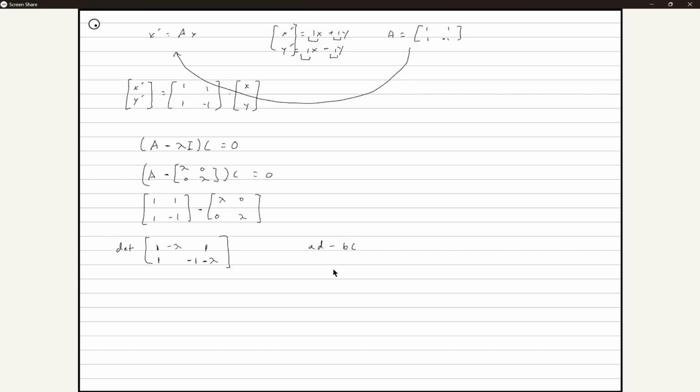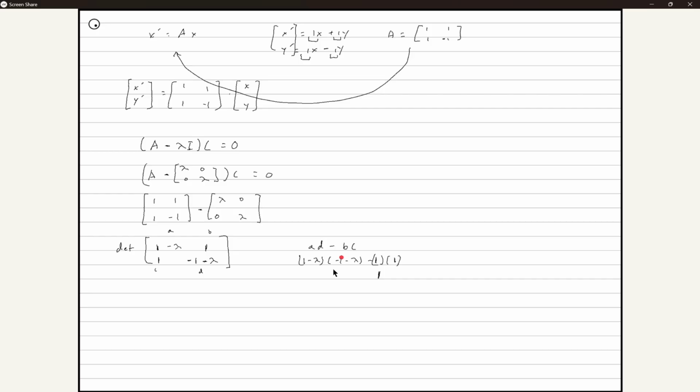Now we're just plugging everything in. This is a, this is b, this is c, this is d. So a is 1 minus lambda. D is negative 1 minus lambda. B is 1, and C is also 1. This just becomes 1.